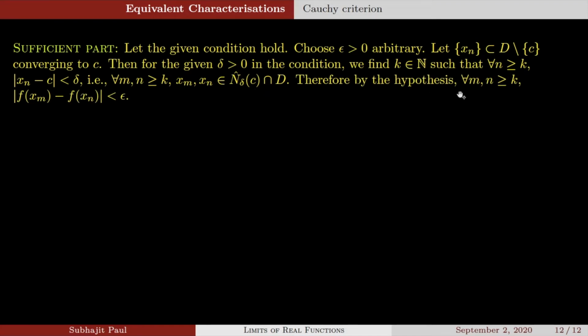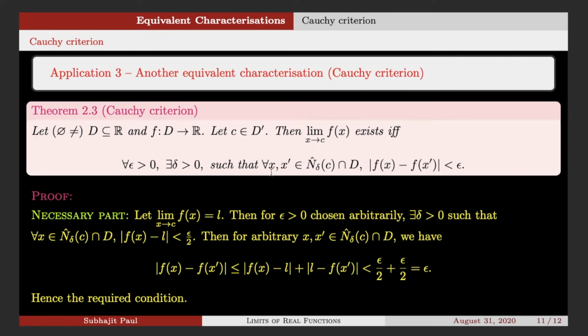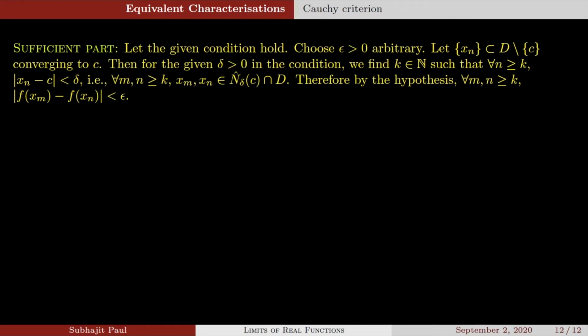Therefore, by the hypothesis, for all m, n greater than or equal to k, mod of f(xm) minus f(xn) is less than epsilon, because what does the hypothesis say? For any 2 points in the deleted delta neighborhood of c intersection D, the functional values will stay epsilon close to each other. So xm and xn are 2 points from the deleted delta neighborhood of c intersection D, and by the hypothesis their functional values must be epsilon close to each other.